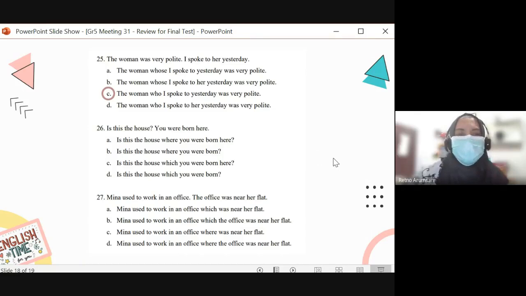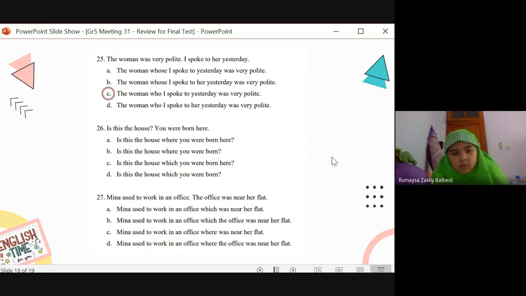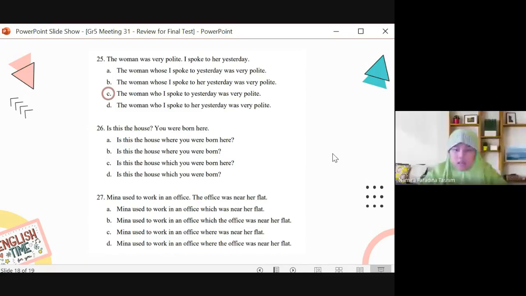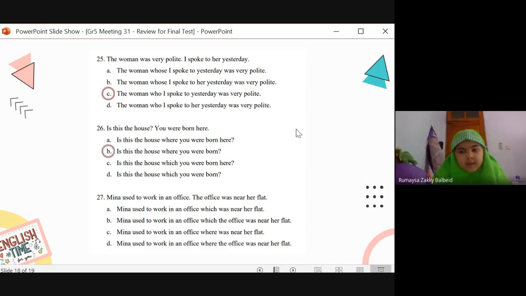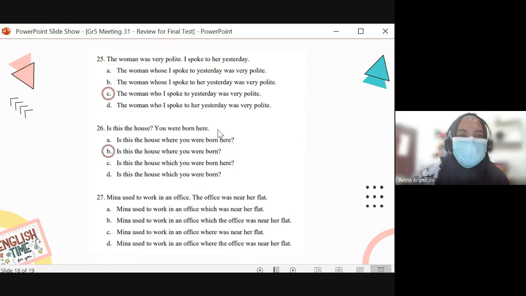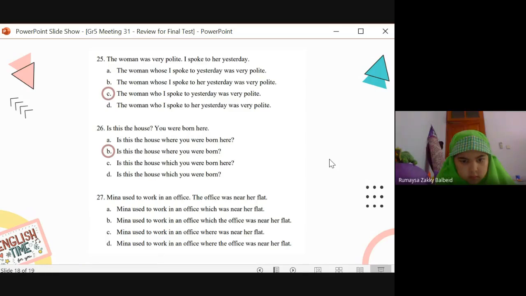And number 26. Is this the house you were born here? Yes, it's B. It's the house and here. You cross out here, you change here into where. So you get where you were born. And you join them together into is this the house where you were born? Like that. All right, good job.